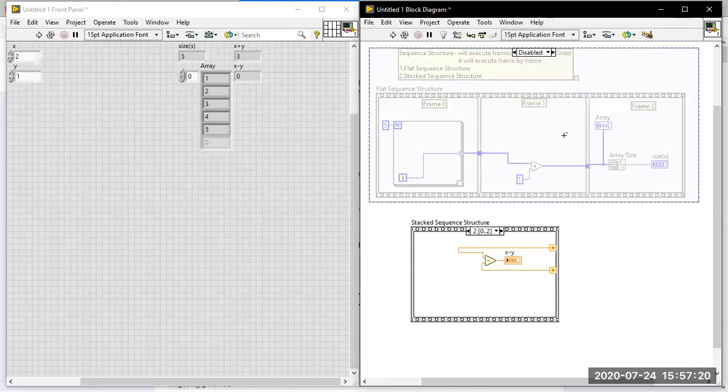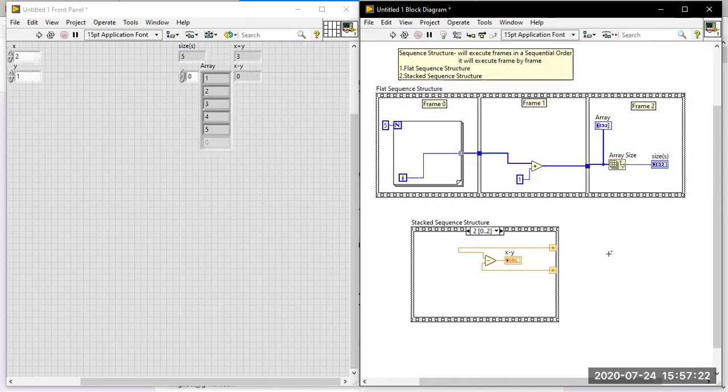So what is the difference between these two, the flat sequence and the stacked sequence? We have one question there. Both behave the same. If you want to organize the space, if you have a space problem, you can go for the stacked sequence structure. But if you are passing a large number of values, you will get confused with those values.